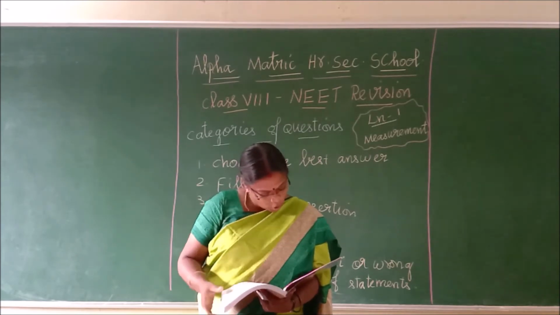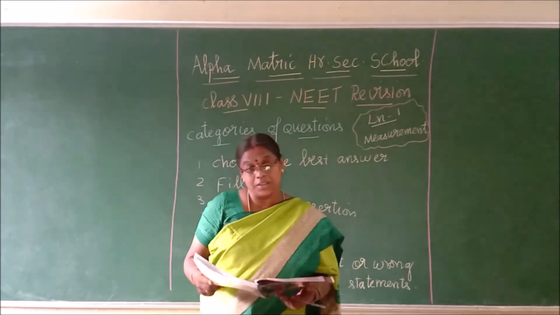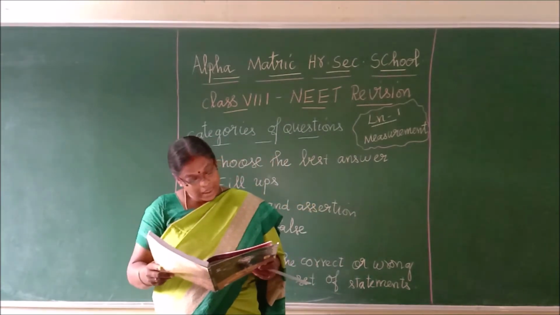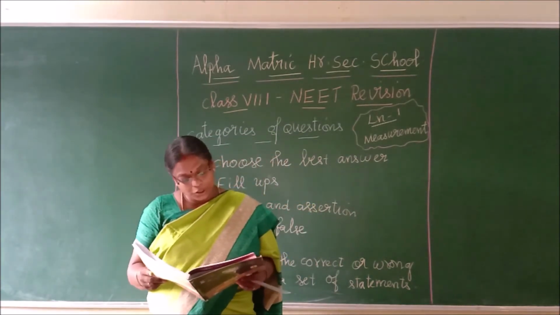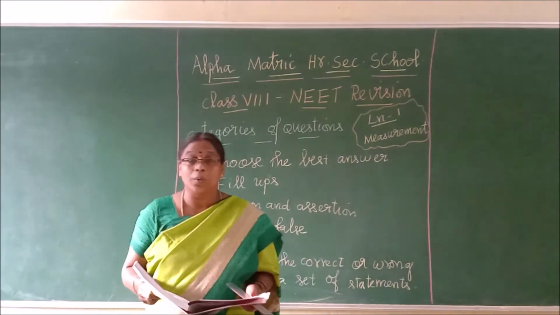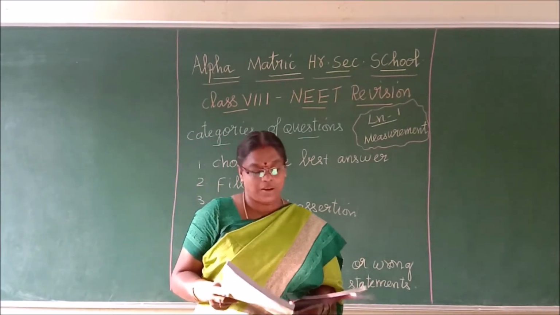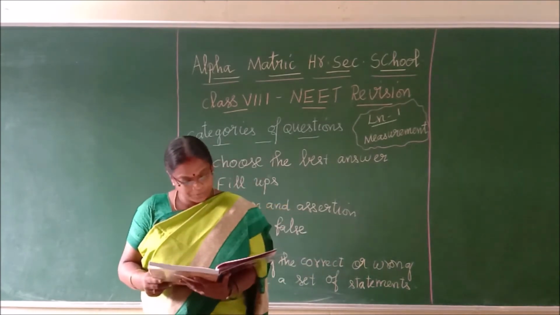The scientists chose 7 physical quantities and defined a standard unit to measure each one. So how many physical quantities as base quantities? 7. Then come to this side.